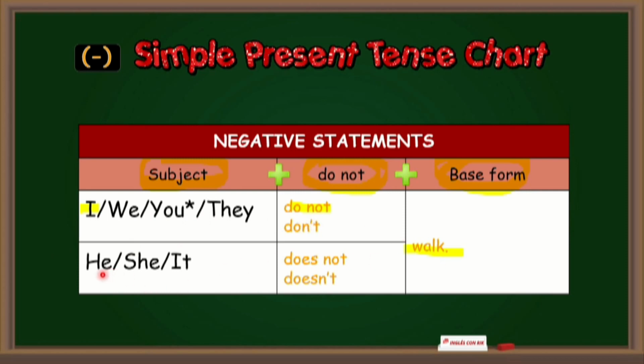For third person singular, we use does not or the contracted form doesn't. Example: he does not walk, she does not walk, it does not walk. He doesn't walk, she doesn't walk, it doesn't walk.